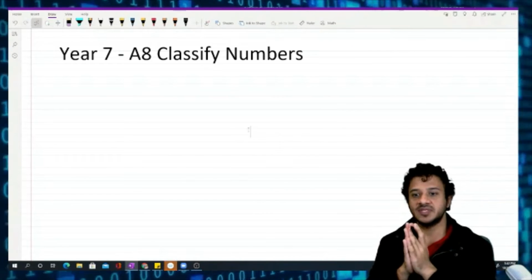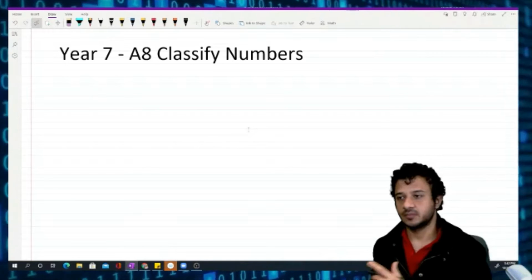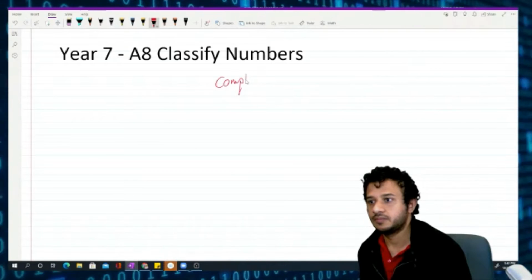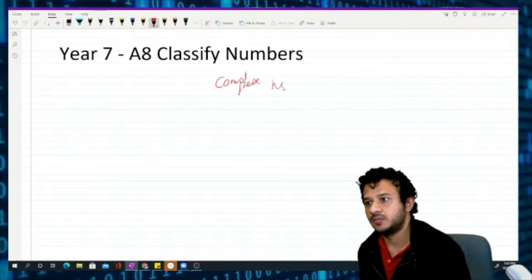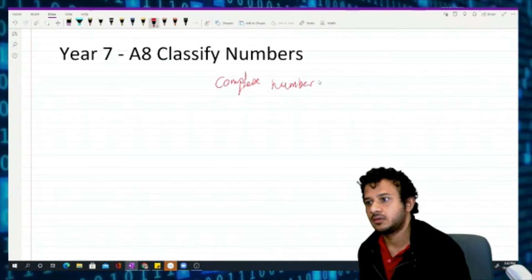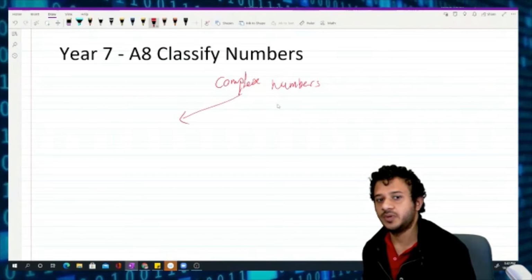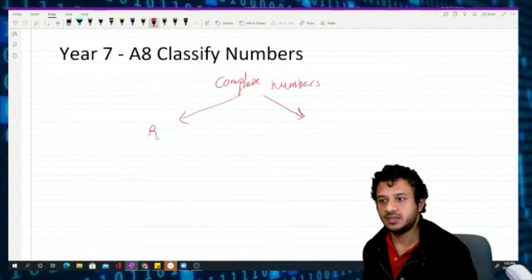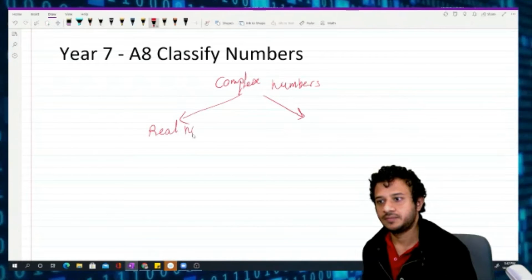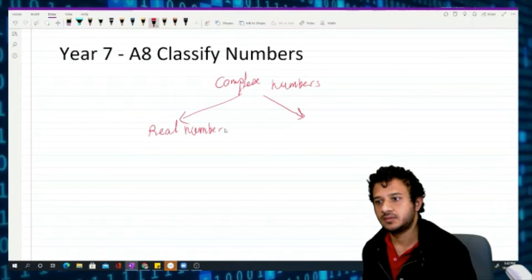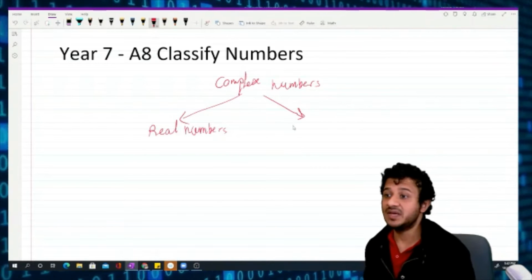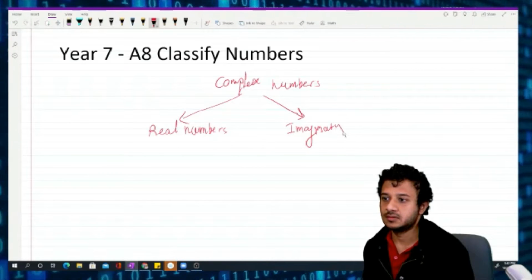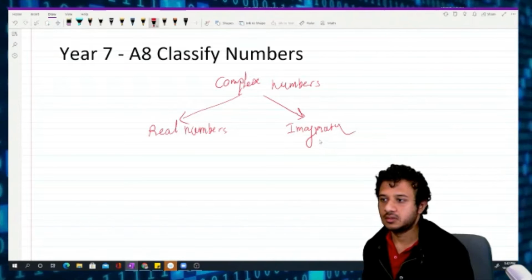And complex numbers can get divided into two parts, which are real numbers, and the other one is imaginary numbers.